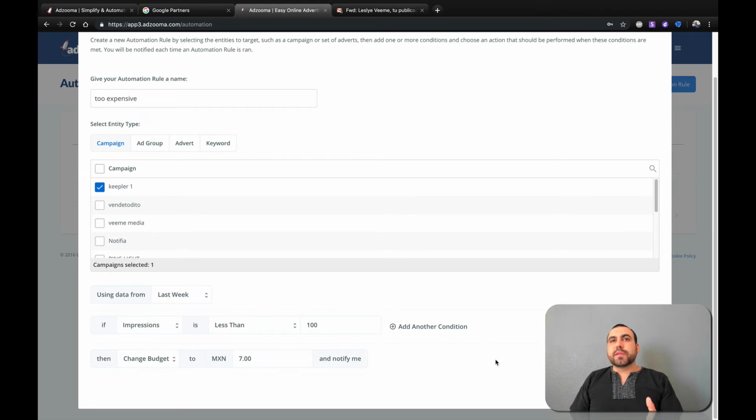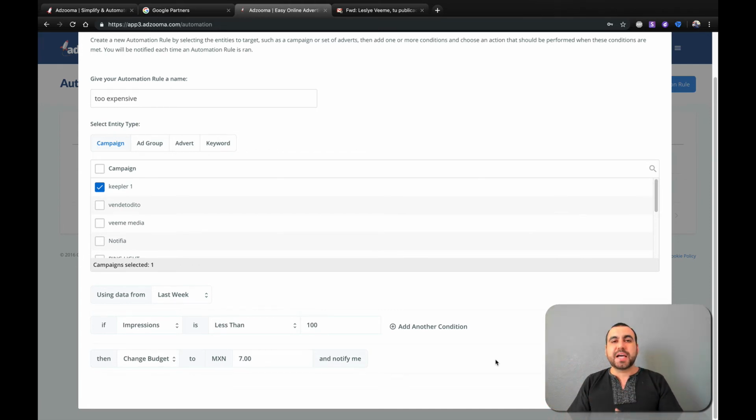Why is this important? Because maybe you set up an ad on Google, and it's not going to activate automatically. It's going to take some time for them to analyze and check that everything's okay, that you're not doing something fishy or spammy, and you have to log back in and see what's going on. So I would set up these automations instead of logging back in.